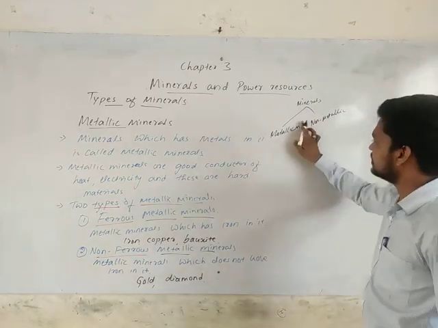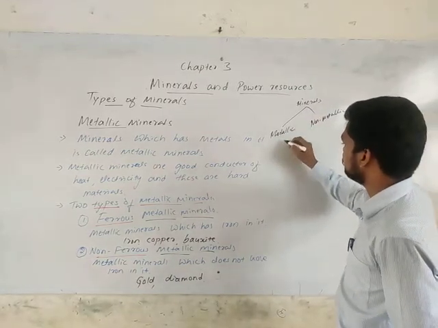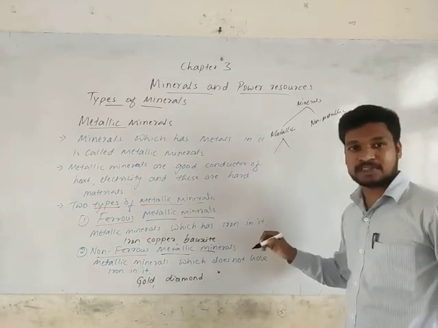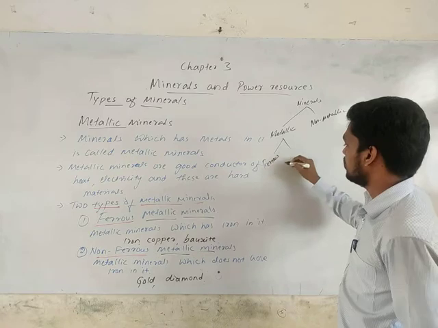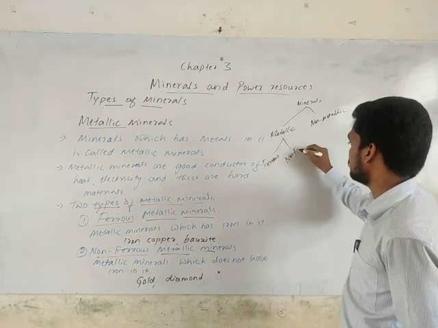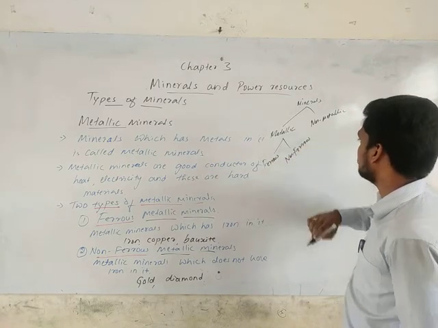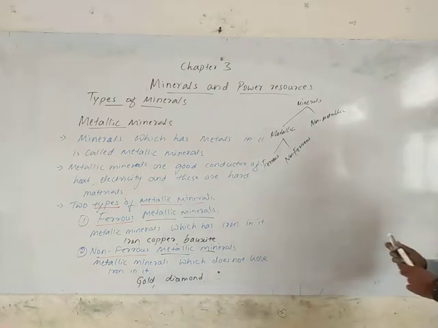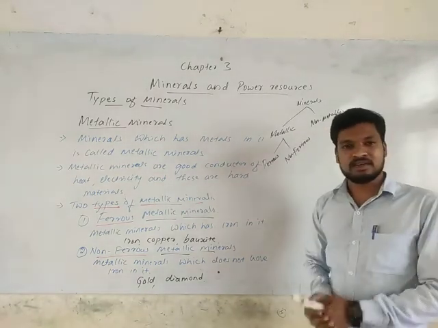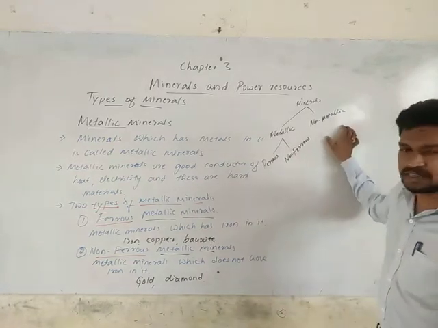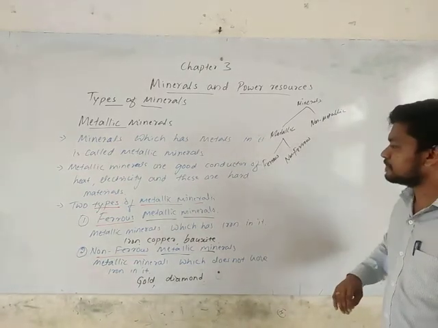So under the metallic minerals, we have further two divisions. One is ferrous and non-ferrous. In the non-metallic minerals, we don't have any types or any divisions. Non-metallic minerals, it's one single division or classification of minerals.